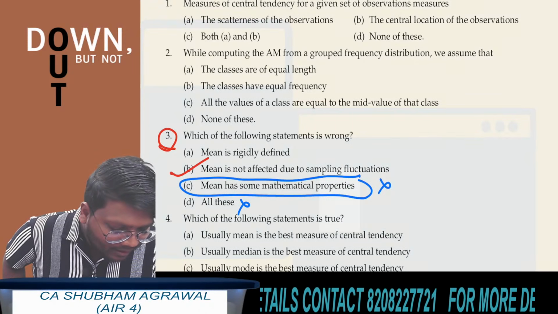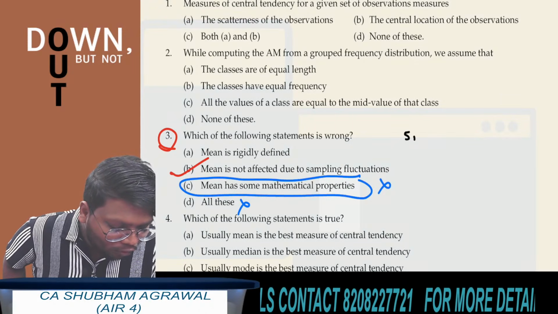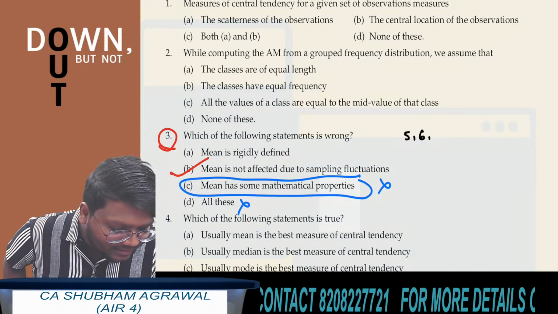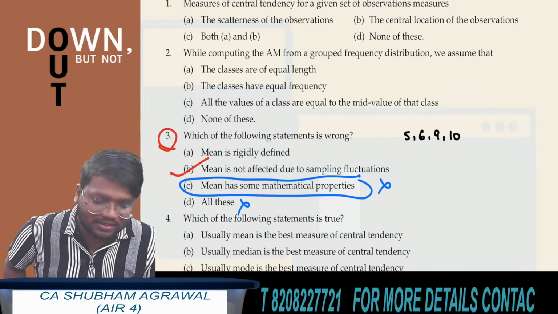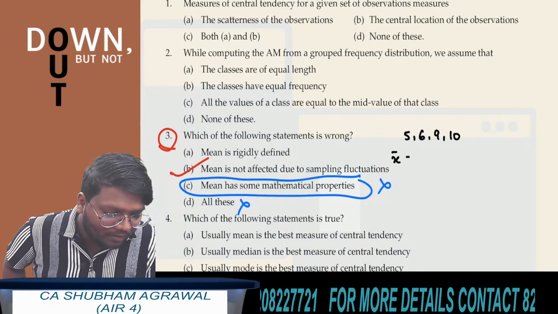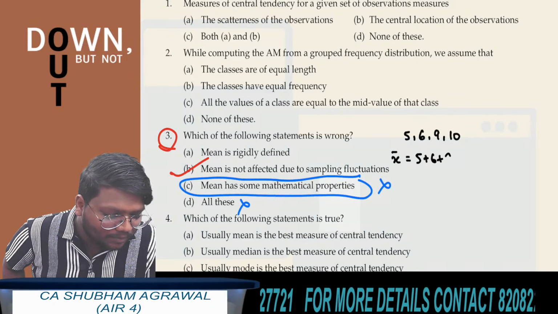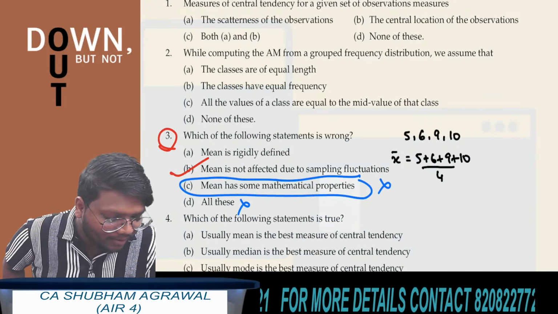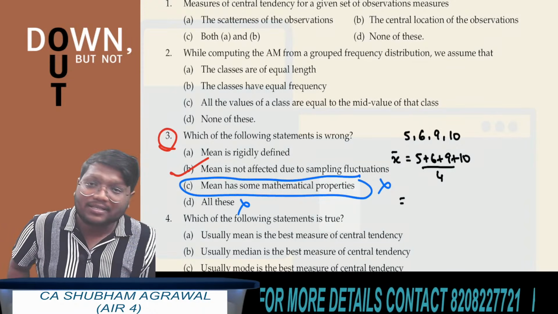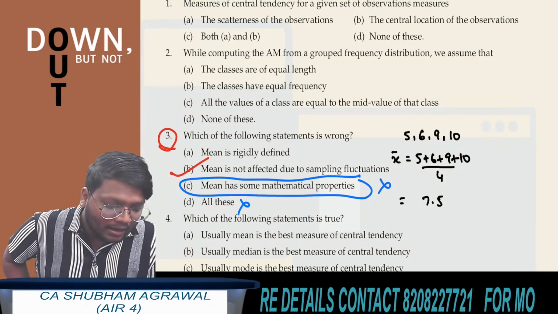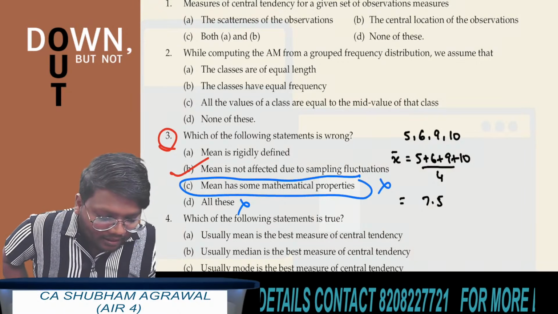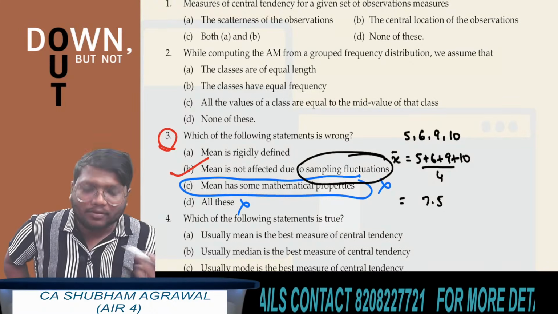Let's say there were 4 observations in the data set: 5, 6, 9 and 10. Tell me what is the arithmetic mean of this? 5 plus 6 plus 9 plus 10 divided by 4. 5 plus 6 is 11, 11 plus 9 is 20, 20 plus 10 is 30. 30 upon 4 is 7.5.